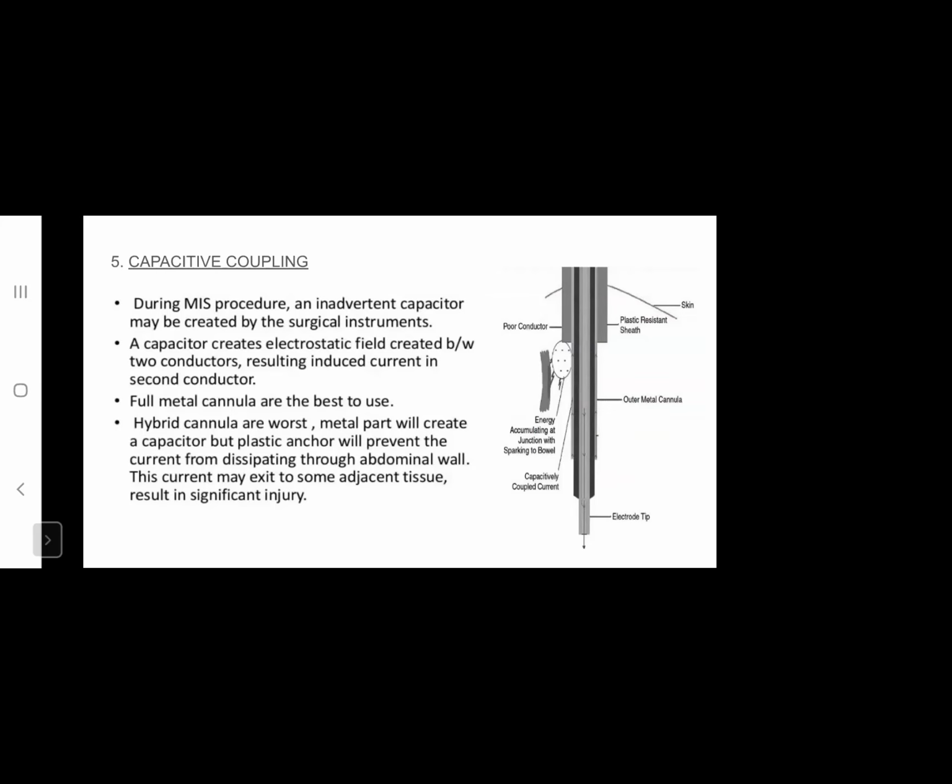Hybrid cannulas, which have a metal part and a plastic part, have the worst effect because on one hand, capacitance is being created by the metal part. On the other hand, the lateral flow of the heat and minimization of this effect is prevented by the plastic part. So there is significant thermal injury at the site of formation of the capacitance effect.